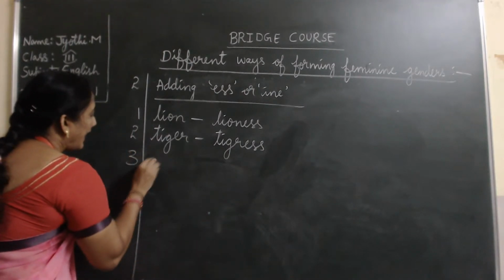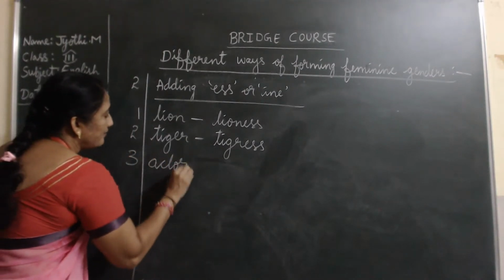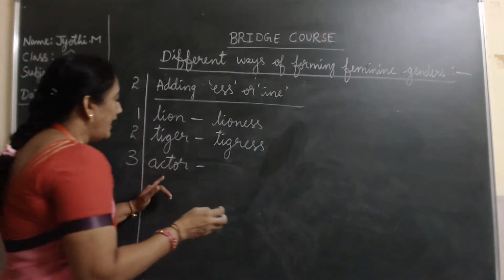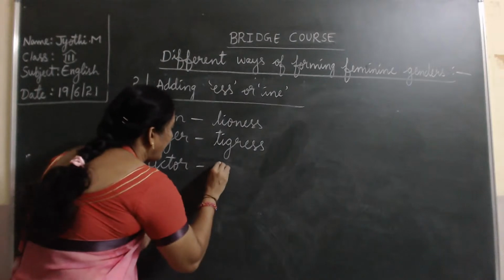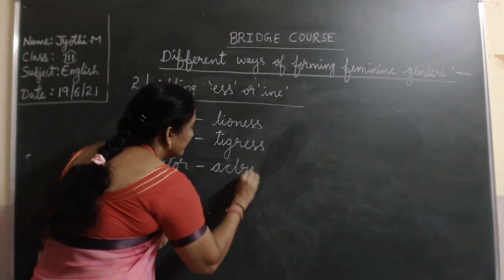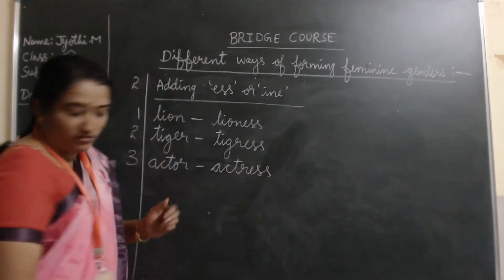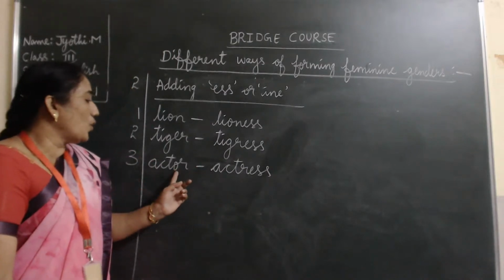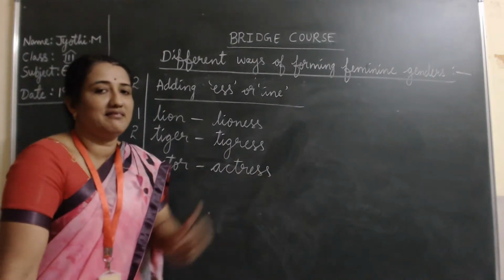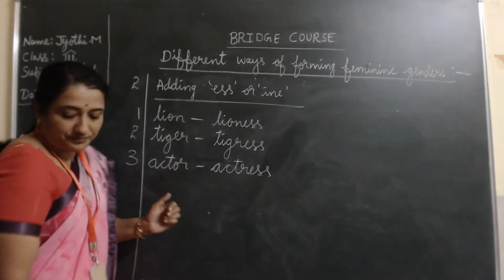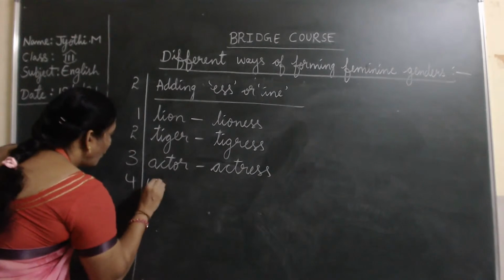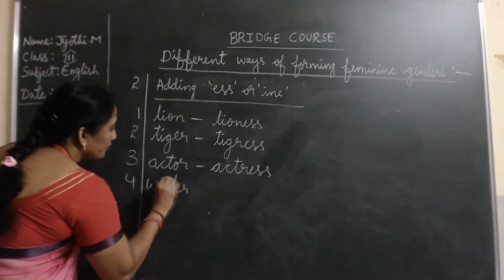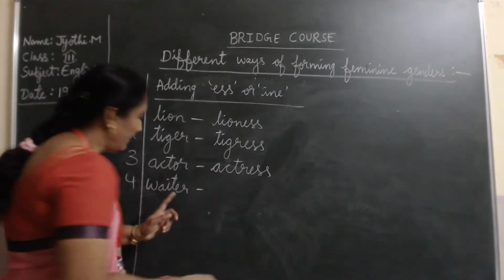See, actor. In a film there will be a hero and heroine, no? Actor is a male gender. The female gender is known as actress. Even here, you are dropping the O and just adding ESS. Then, waiter, the person who serves the food in the hotel.